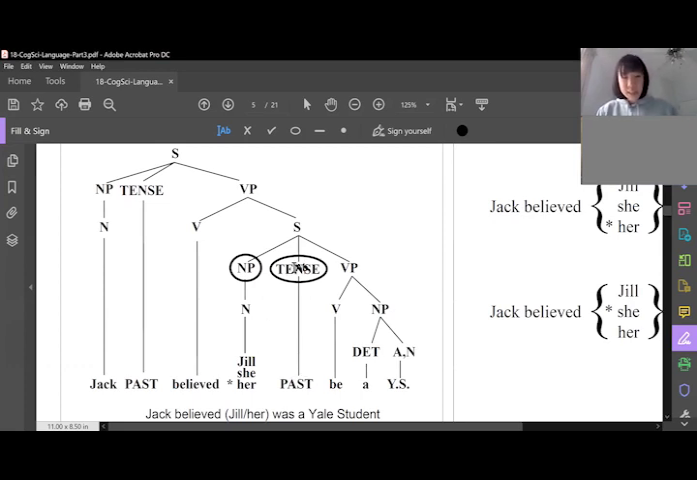So this assigns it. Since it's the exact same thing as before, tense assigns what case? It assigns subject case, nominative case, whatever you want to call it. So we would use she, not her.